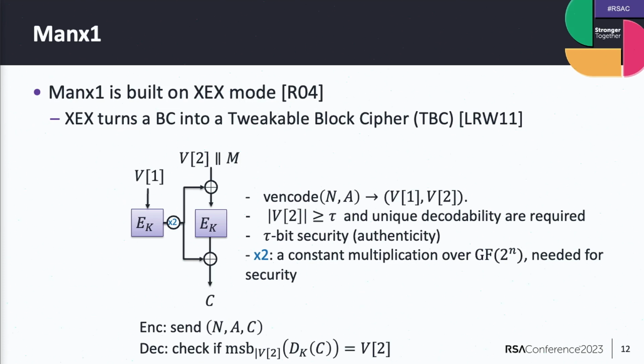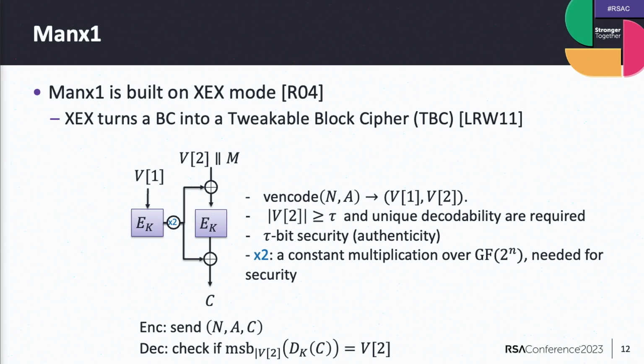For example, if the nonce is almost n bits, Monks 1 can still handle it because we just set V1 equal to the nonce, and V2 equal to, say, 0 or the associated data or an encoded part of the associated data.